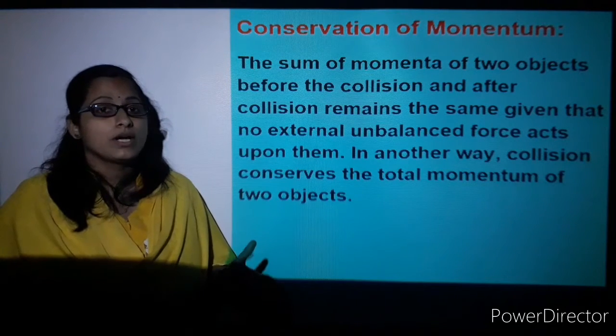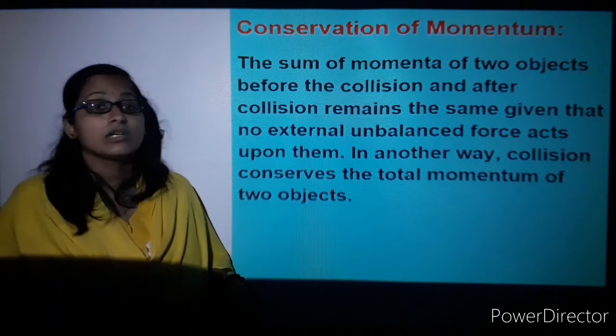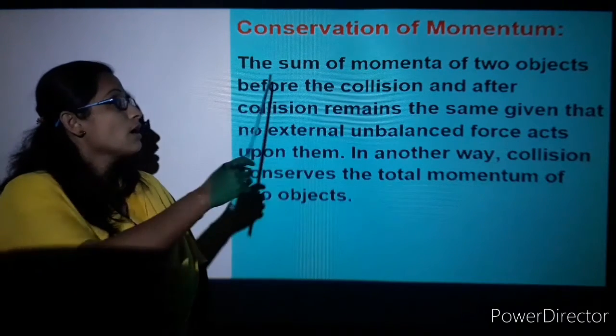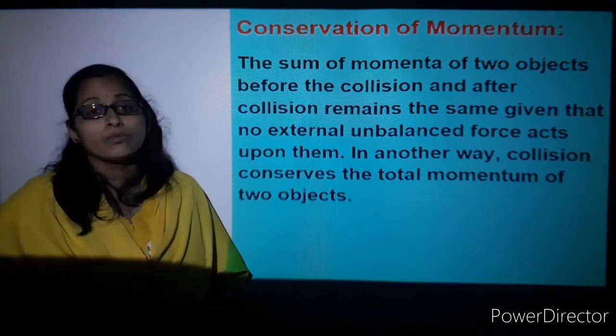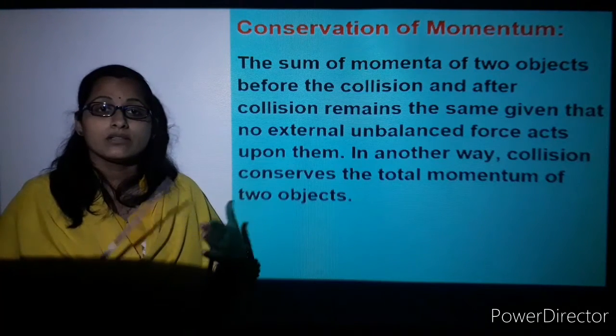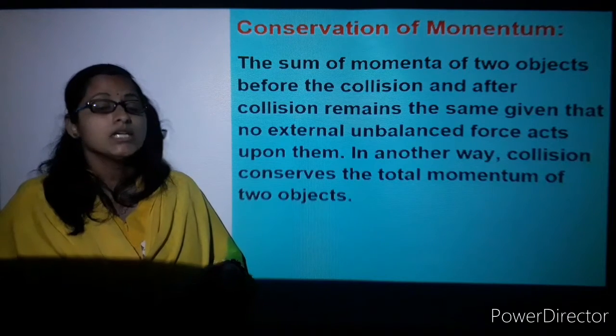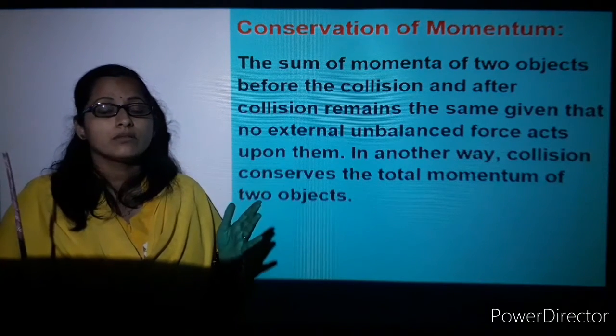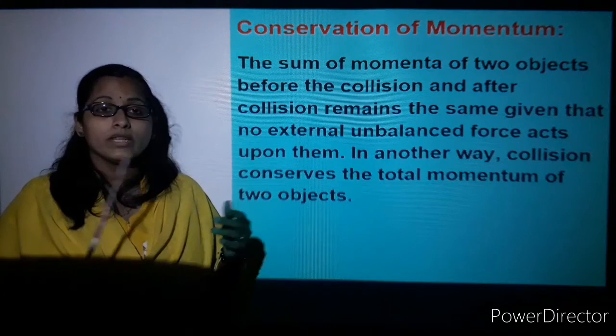We need to understand how we conserve momentum, the movement of an object. Consider the sum of momenta of two objects. If two objects are moving in the same direction, they will never collide. But when two objects face each other, with momentum for A and B, what happens when they collide?